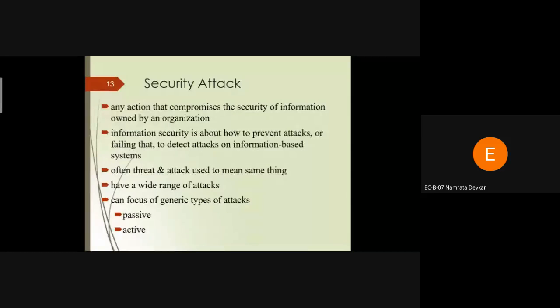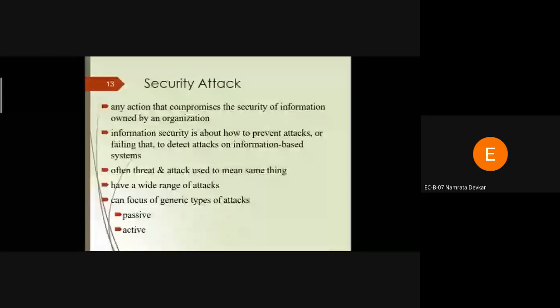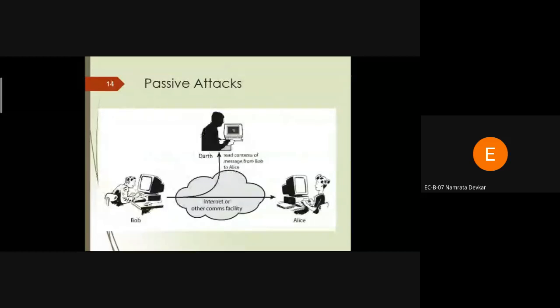Okay, so now we move to the next point. We have to study the OSI architecture in detail. In the OSI architecture there are three key points: security attack, security mechanism, and security services. Out of these, we first study security attacks. In security attacks, we study two basic types of attack: the passive attack and the active attack. We need to understand what a passive attack is and what an active attack is.